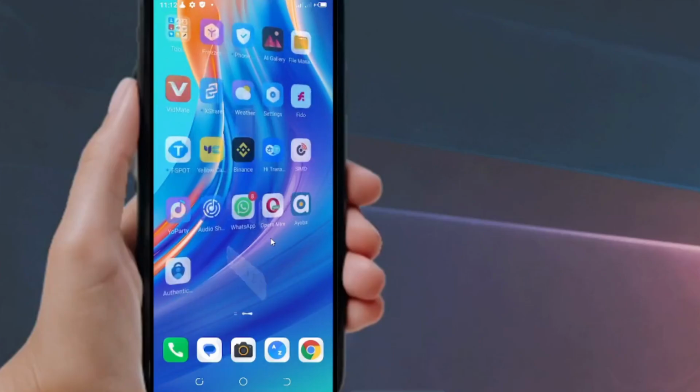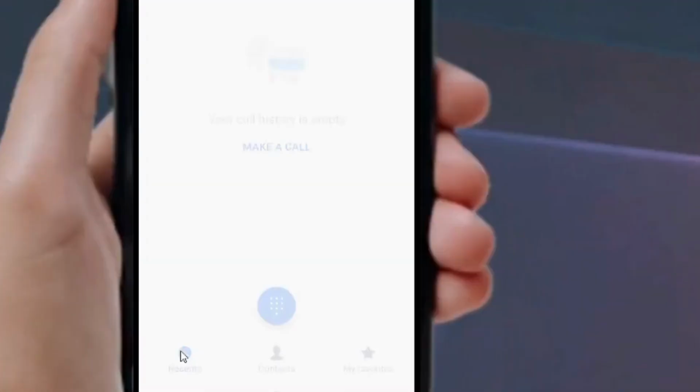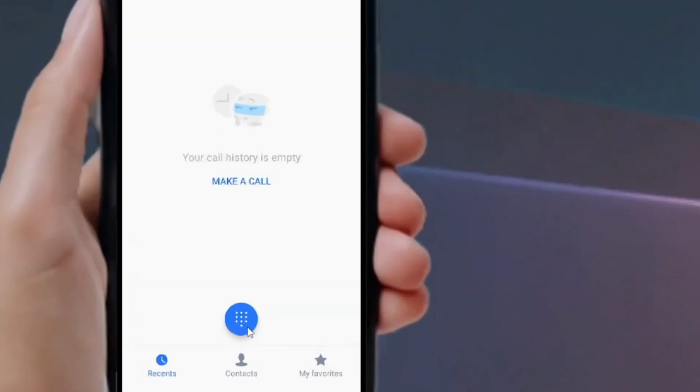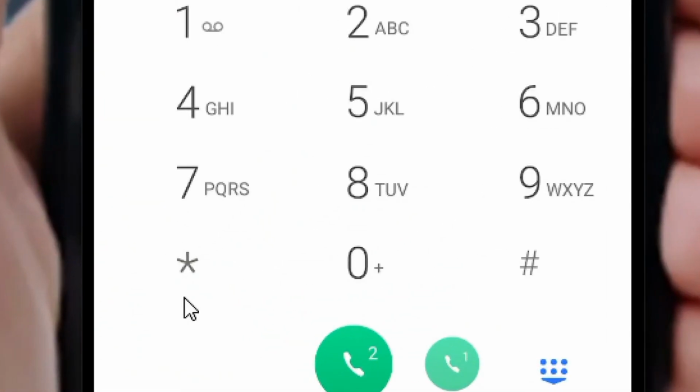Code to check MTN number. So all that you have to do is to simply come down here to where we have the call button, then come and then press on it. So what you have to do next is to simply come and then tap on the key button just like this one, and then come and then press the short code, which is first thing is the star.